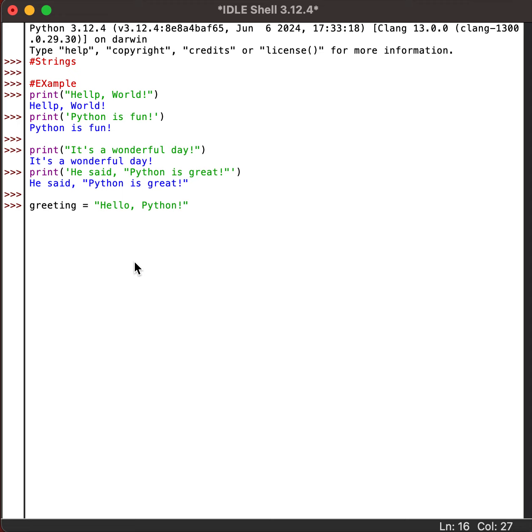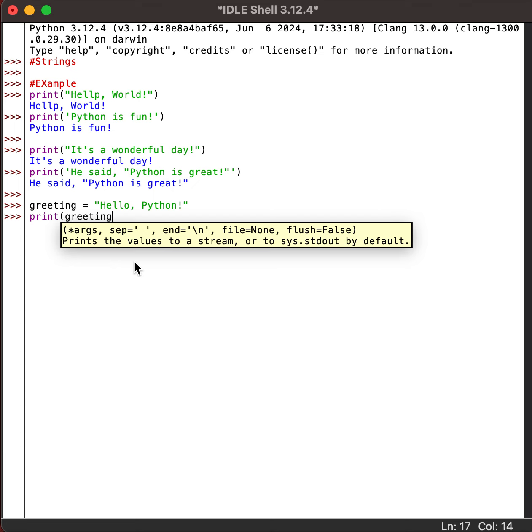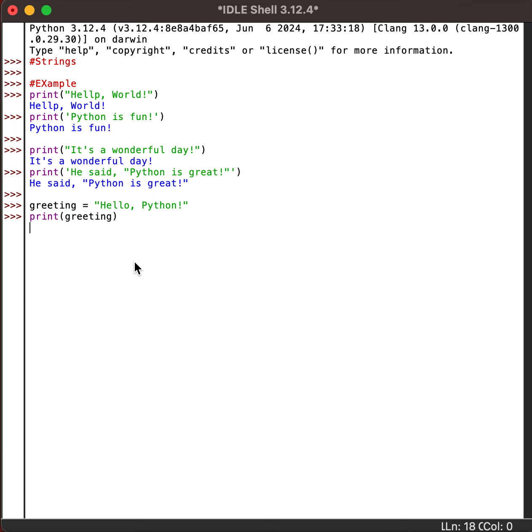Now we can use it anytime, anywhere in the program. Think about storing a username and greeting them later. You would assign their name to a variable and use it in a message. This is one of the use cases for using them as a variable.